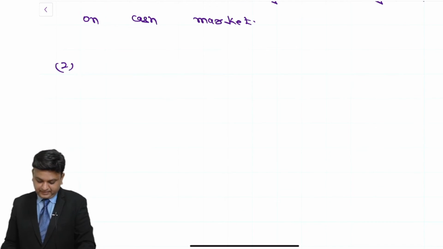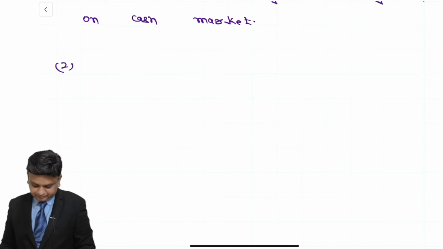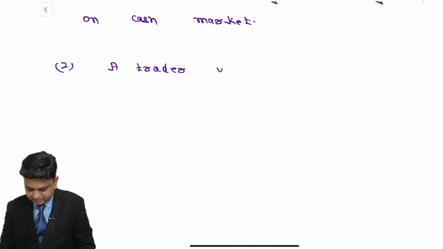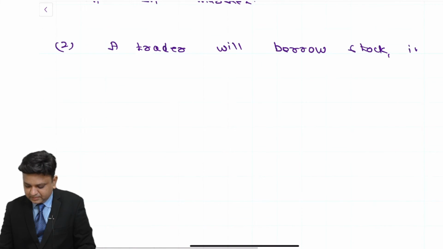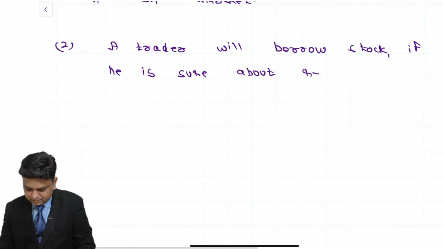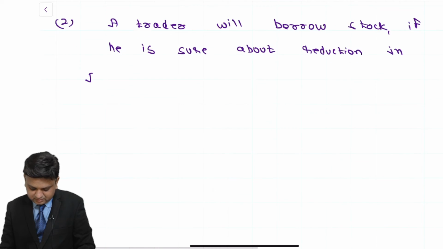Second point, a trader will borrow stock, if he is sure about reduction in price in the market.